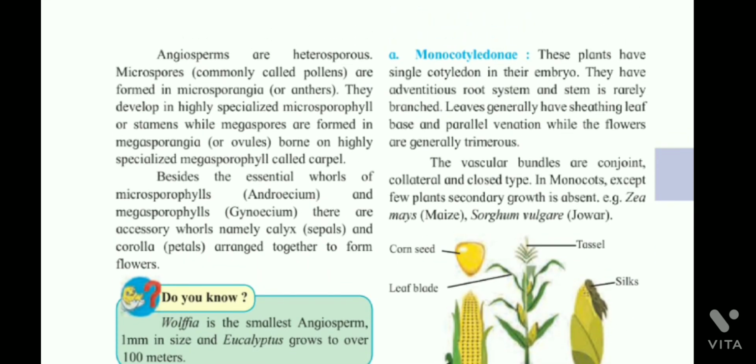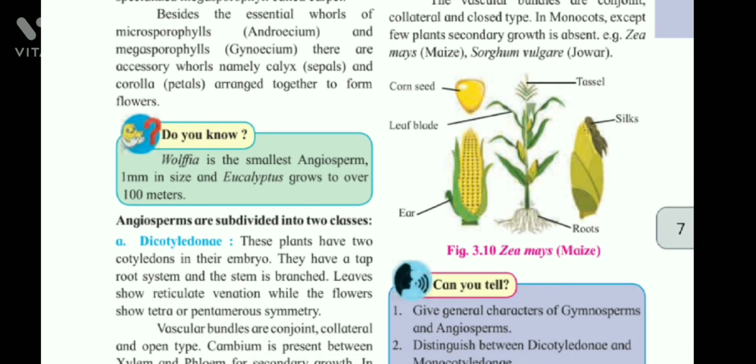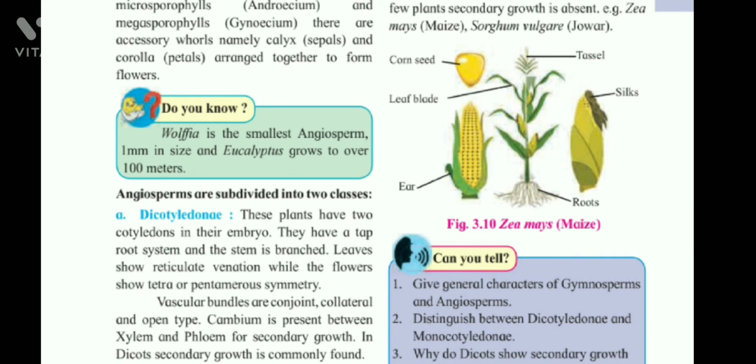Angiosperms are heterosporous. Microspores, commonly called pollens, are formed in microsporangia or anther. They develop in highly specialized sporophyll or stamen, while megaspores are found in megasporangia or ovules borne on highly specialized megasporophyll called carpel. Besides the essential whorls of microsporophylls, androecium, and megasporophyll, gynoecium, there are accessory whorls, namely calyx, sepals, and corolla, petals, arranged together to form flower. Do you know? Wolffia is the smallest angiosperm, 1 millimeter in size, and eucalyptus grows to over 100 meters.